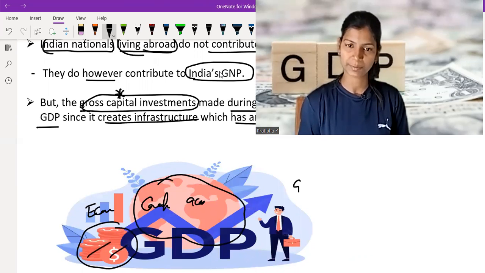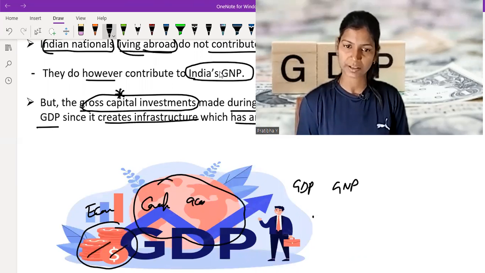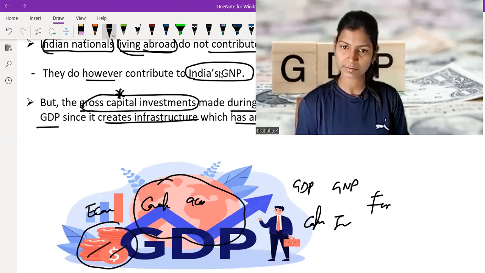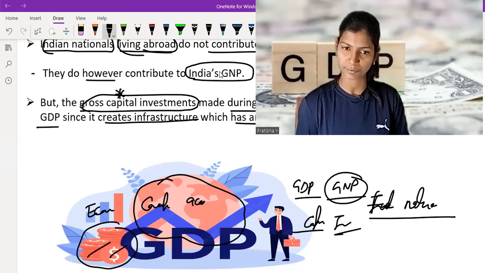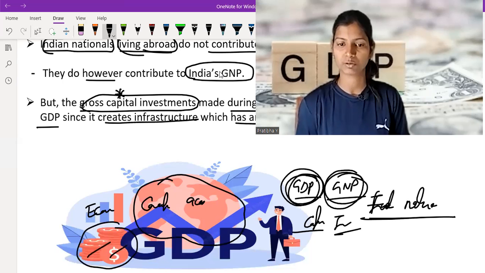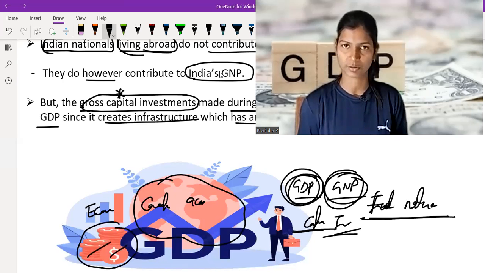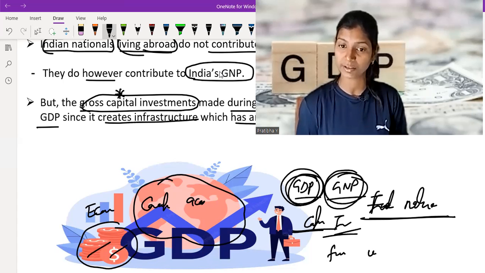So remember GDP, GNP, capital investment, and Indian nationals residing outside our country. These are important: which contributes to GDP, which to GNP, what are their roles and definitions. And final goods and services within a country, within a year, is the definition of gross domestic product, or GDP.